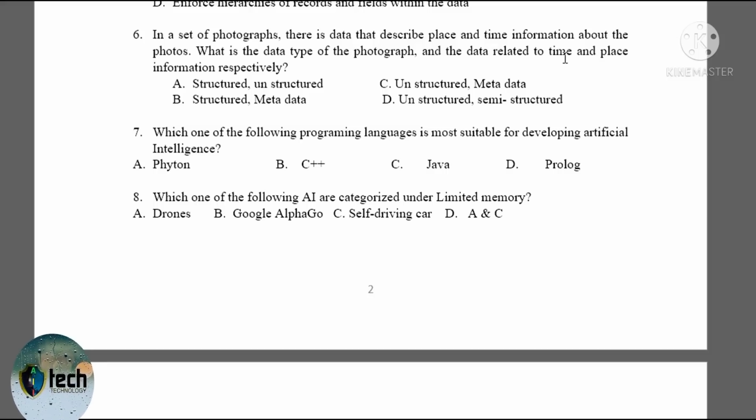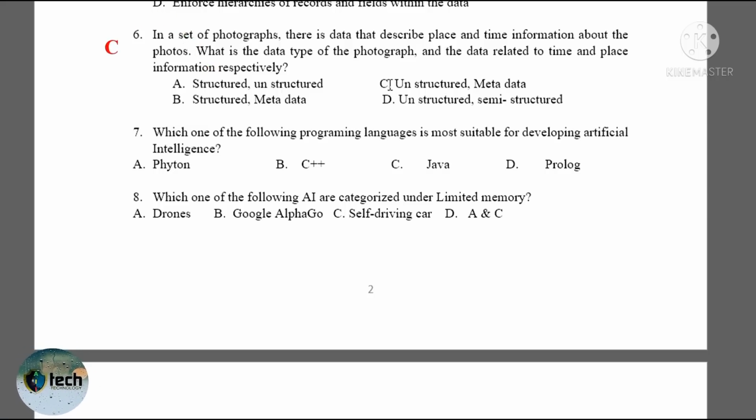The next one is the data that describes the photograph, its date or place. So this one is unstructured data. The next one, which explains additional information about the photo such as time and place, is known as metadata. So unstructured data and metadata, choice C is the correct answer.